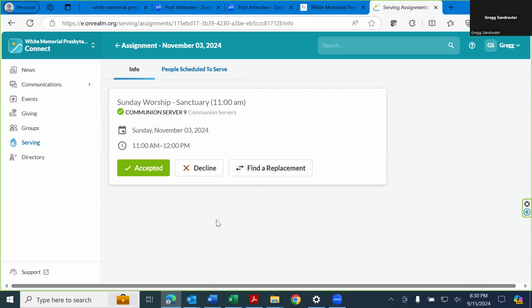As an aside, please do not click this Decline button. Decline removes your name from the system and does not inform anybody that you've been removed. Essentially, it puts everything into purgatory. So do not click Decline, hit Find a Replacement.